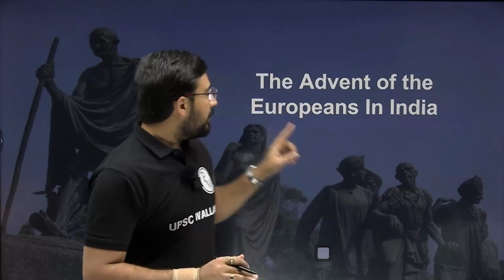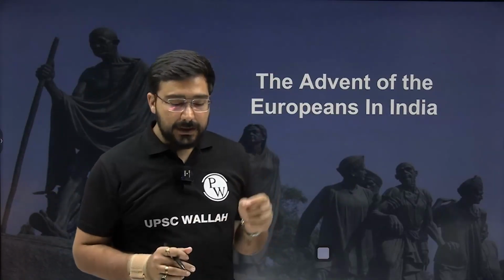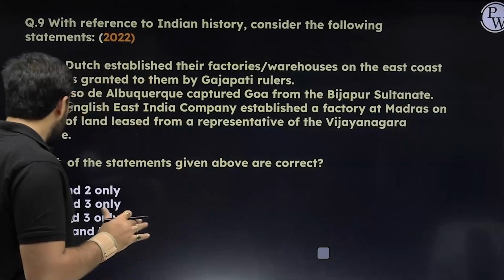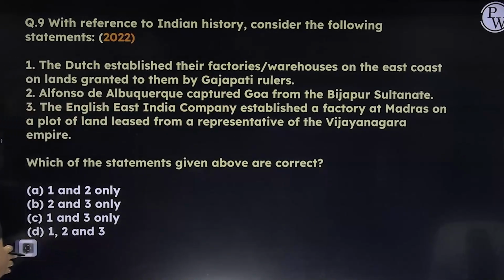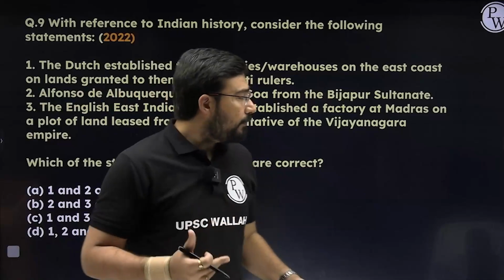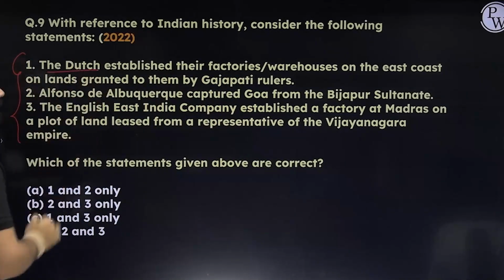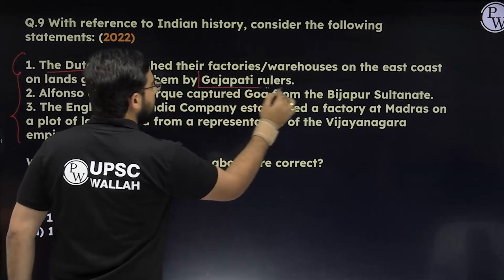Let us begin. The first theme that we have is the advent of Europeans in India. This has been one of the most favorite themes of UPSC. They're asking questions from here every year. Now let us see this first question. It is about the arrival of Europeans, and they have asked about all powers except the Portuguese. The first statement is about the Dutch. They say the Dutch established their factory warehouses on the east coast on lands granted to them by the Gajapati